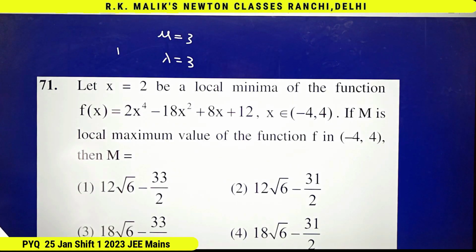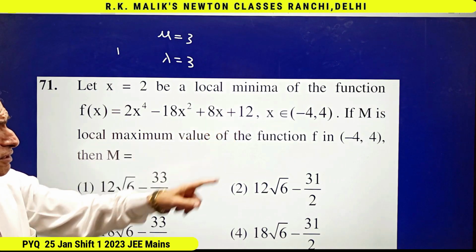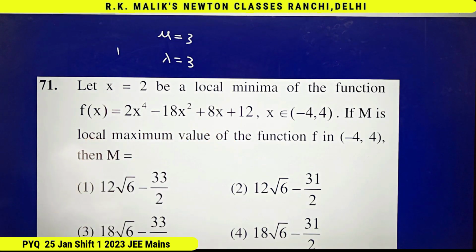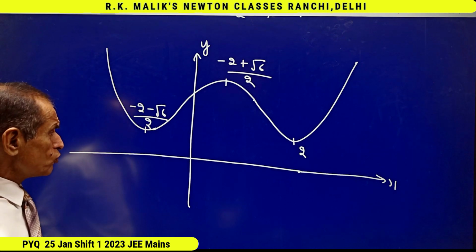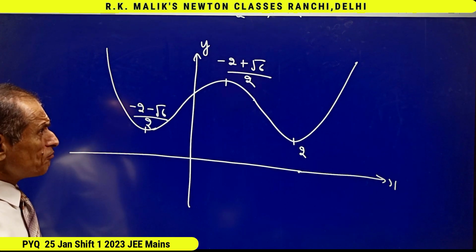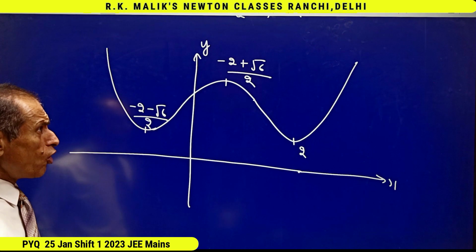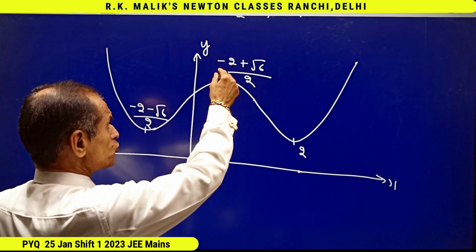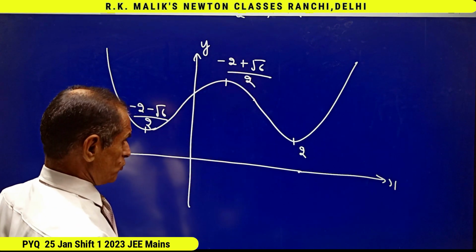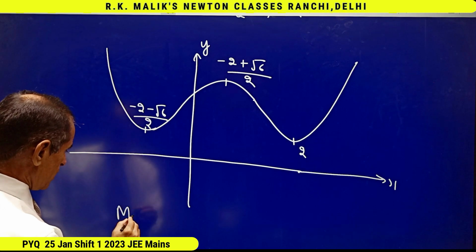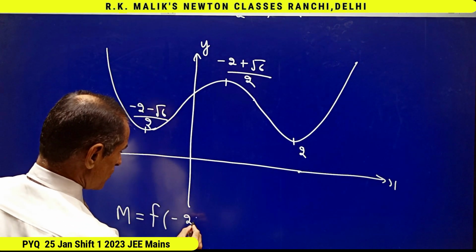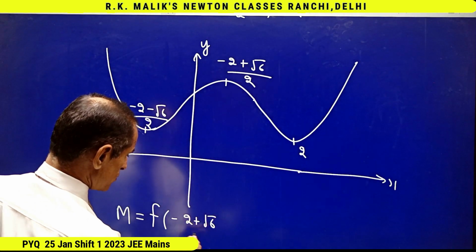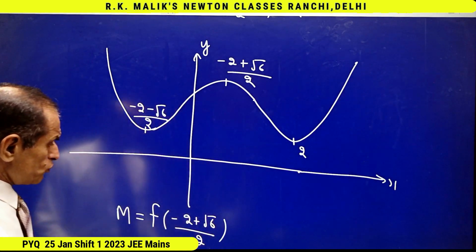And because it is given that capital M is the local maximum value of this function, then according to the theory which I told you just now, local maxima will occur at (minus 2 plus root 6) by 2. That is, I can say capital M is f of (minus 2 plus root 6) by 2.